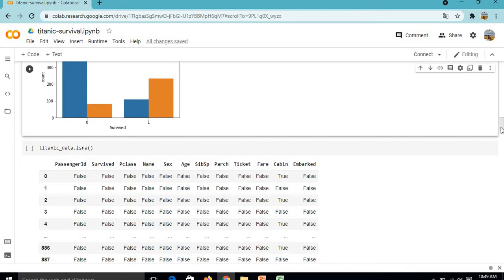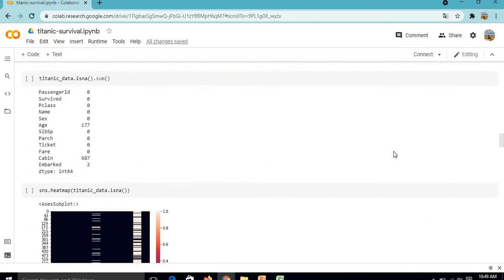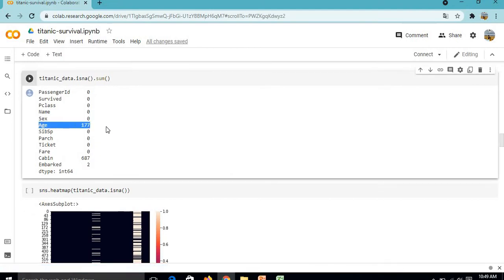Whenever there is a False, there is no null value for this particular value, and where there is a True, there is a null value. Now to figure out how many values are null, we will put sum, and here we get a total of 177 null values in the Age column, 687 null values in the Cabin column, and 2 in Embarked.